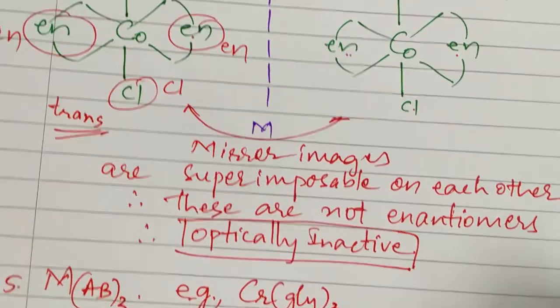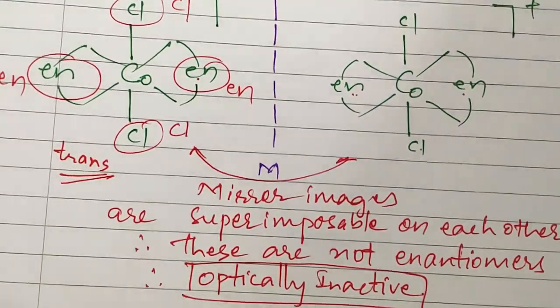But if you look at the cis isomer of this, let us write this cis isomer of this. What happens?